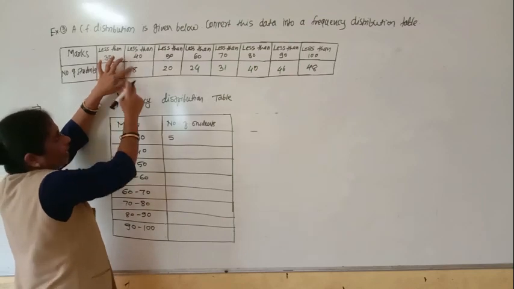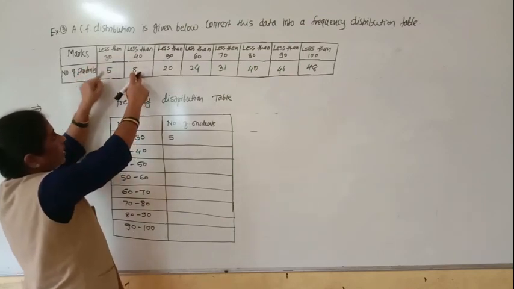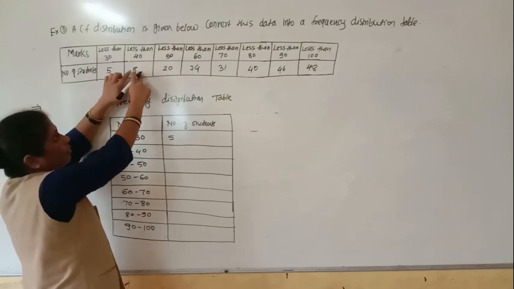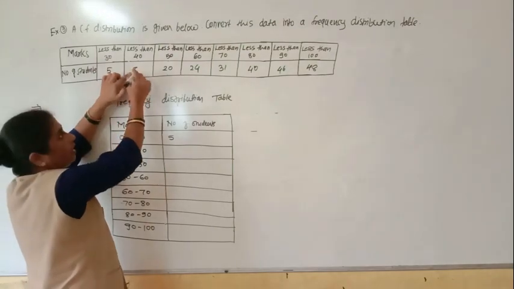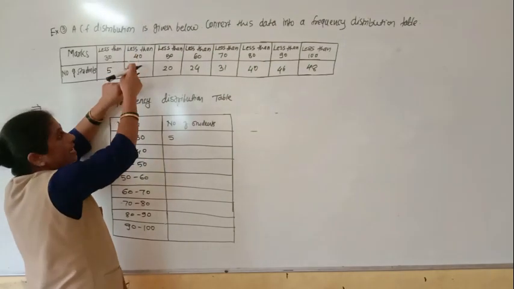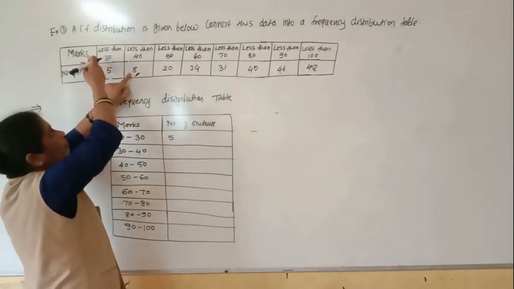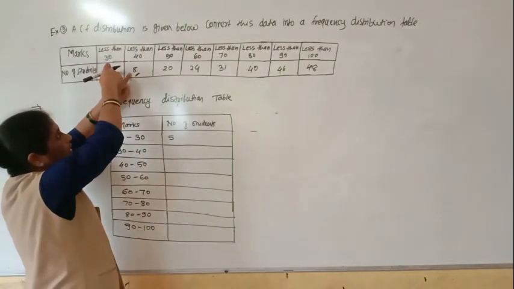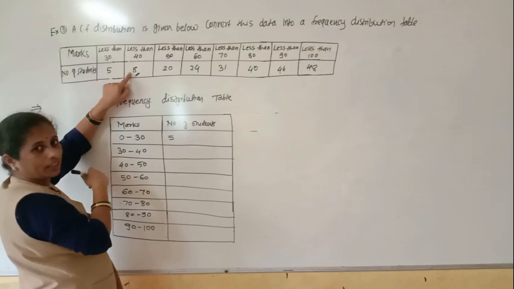Now we have here less than 40. Let's see, less than 40 means whatever students are added from this side, that is the total number of students. So these are the total number of students who got marks less than 40. Less than 40 means from 0 to 40, right? So in that, the 0 to 30 column, how many students are there? 5.